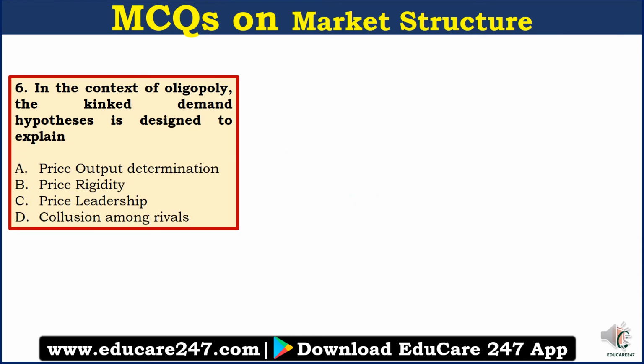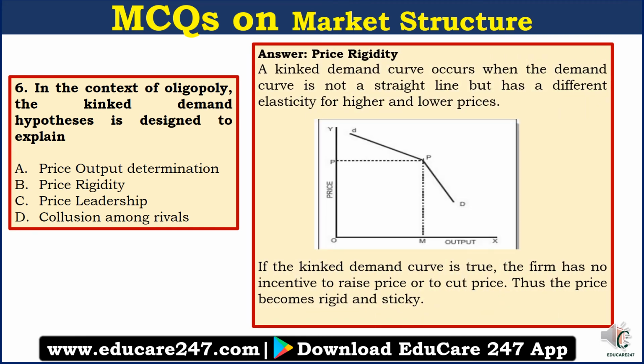Question number 6. In the context of oligopoly, the kinked demand hypothesis is designed to explain A. Price output determination, B. Price rigidity, C. Price leadership, or D. Collusion among rivals. So the answer here is price rigidity.